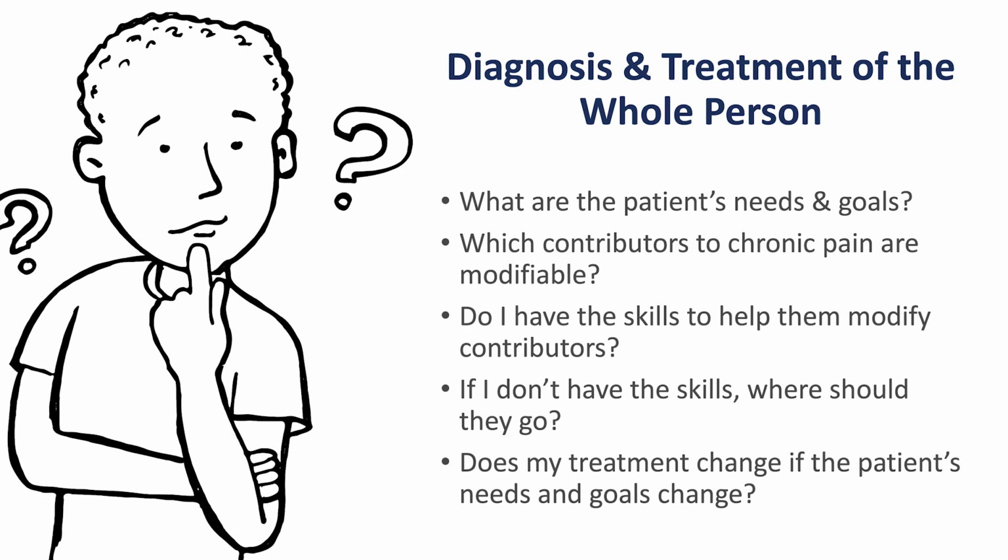So how do we direct the diagnosis and treatment of the whole person on an individual level? We have to satisfy a number of questions before we do that in our clinical encounter. The first is, what are the patient's needs and goals at the time of your evaluation? The second is, which contributors inherent to that person's pain experience are modifiable and which are non-modifiable? Regarding the existing variables in this patient that are modifiable, which do I, as a clinician, have the skills to help the patient modify? We should additionally be able to look beyond ourselves and ask the question, if I don't have the skills to help them, now what?